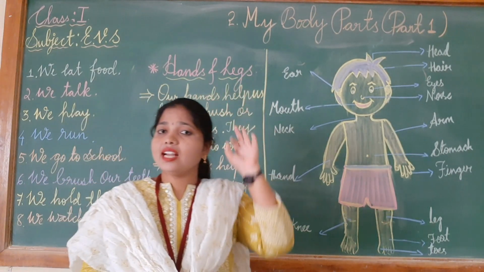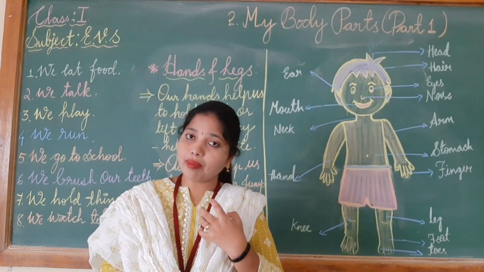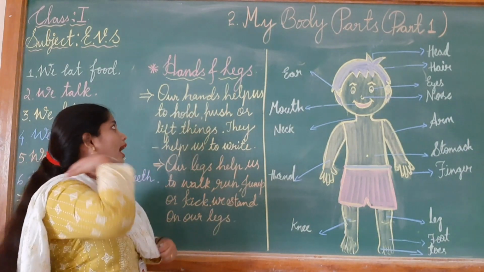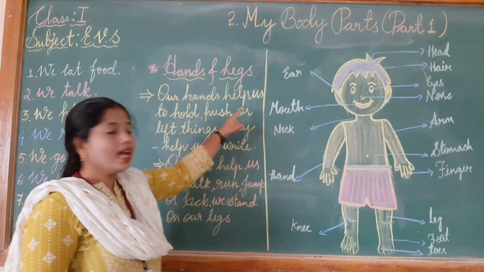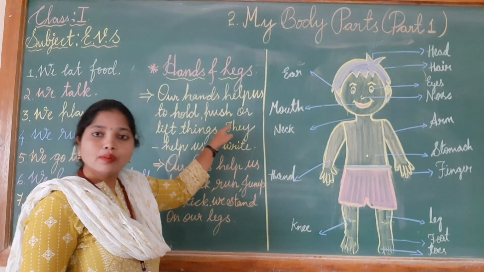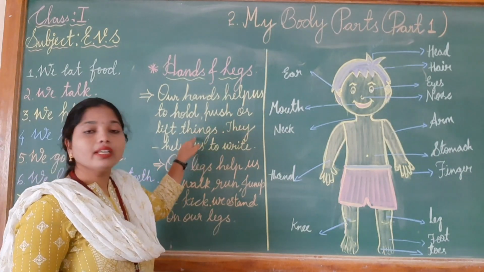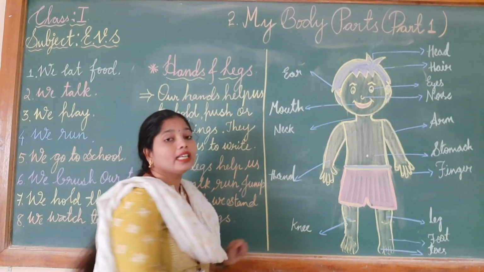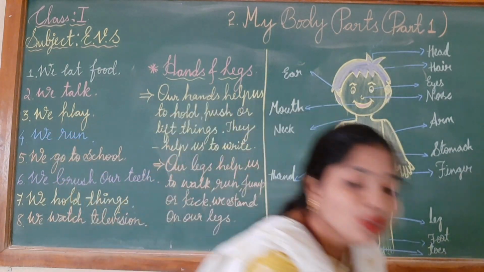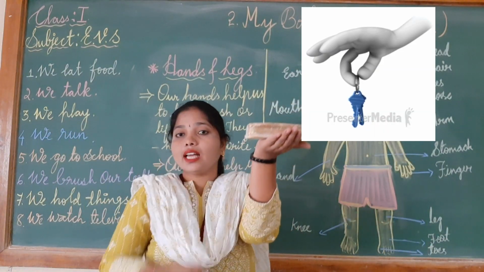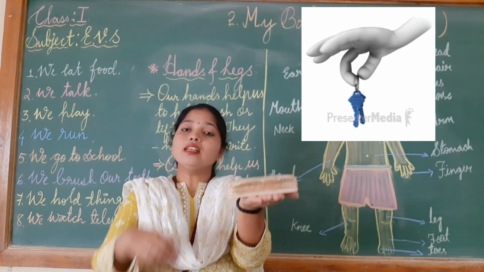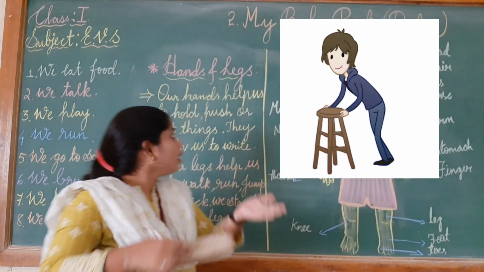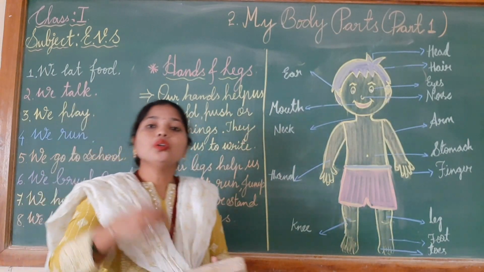Yes children, hands and legs are very important parts of our body. Now let us see first about hands. Our hands help us to hold, push or lift things. They help us to write. Yes, children, our hands help us to hold the things, and our hands also help us to push the things like this, and our hands also help us to write.